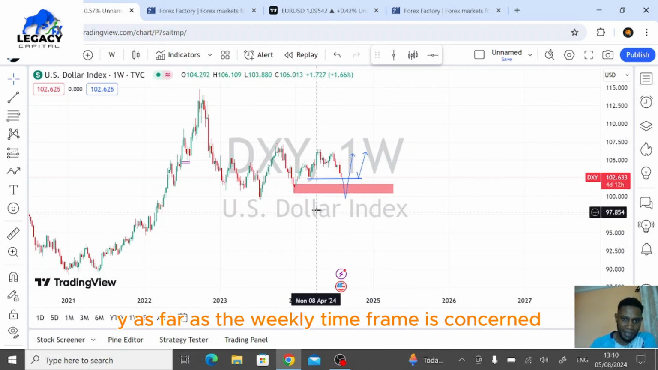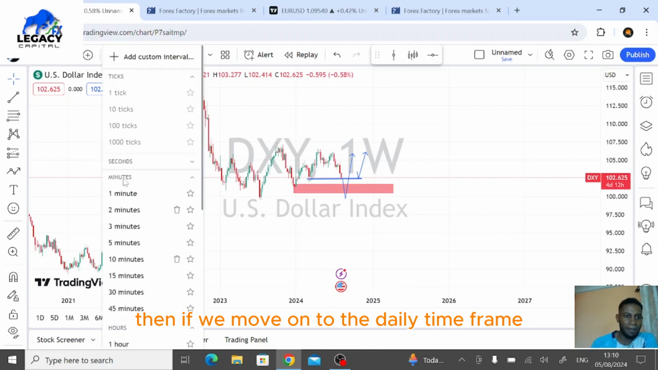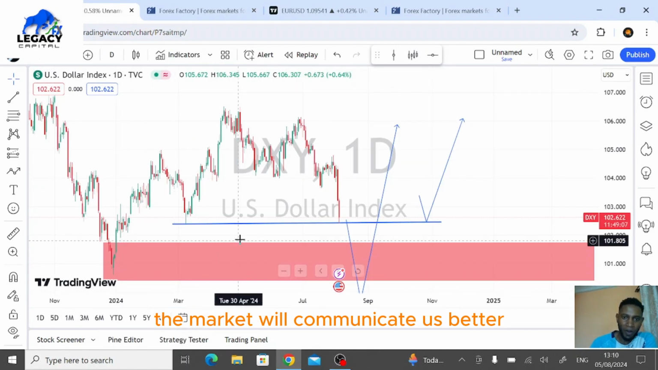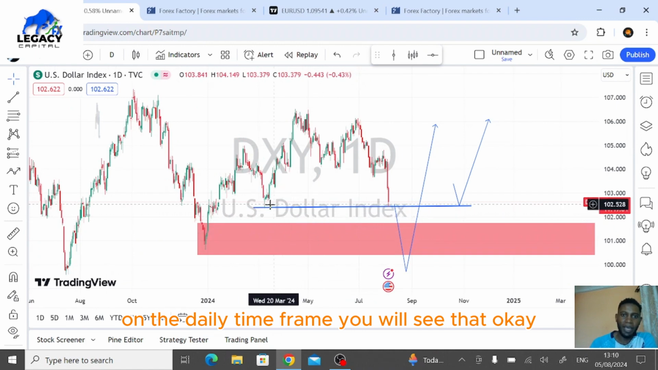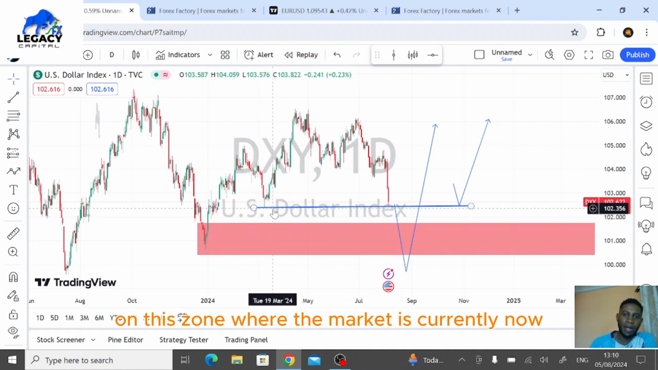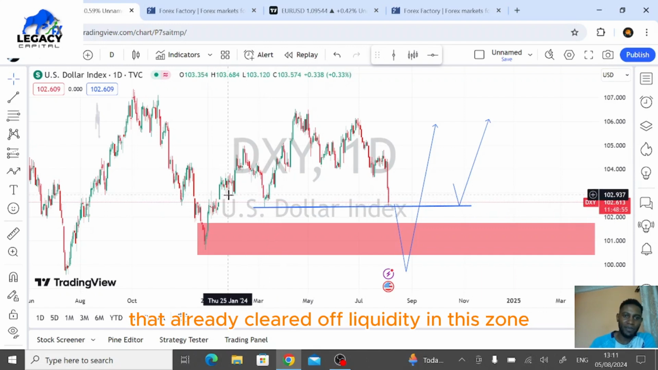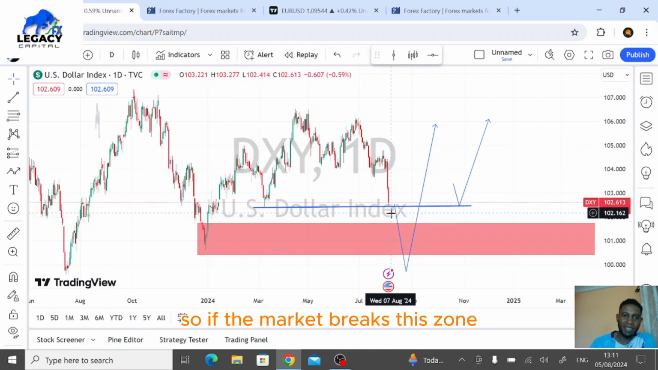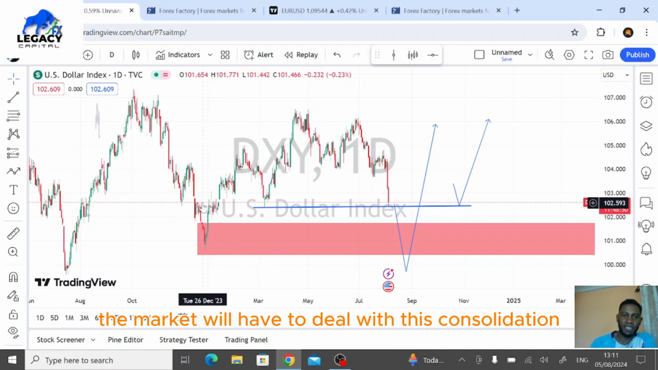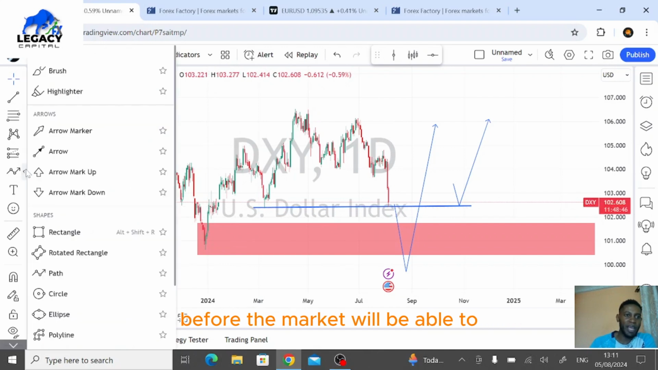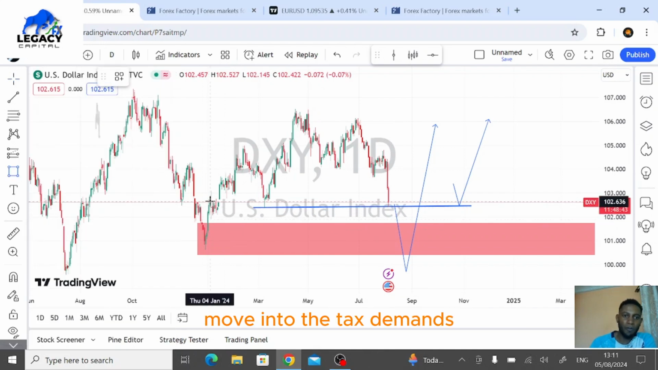Then if we move on to the daily time frame, I think on the daily time frame the market will communicate with us better. On the daily time frame, you will see that on this zone where the market is currently now, the zone has actually acted as a key demand zone that already cleared off liquidity in this zone. So if the market breaks this zone, the market will have to deal with this consolidation we are having here, before the market will be able to move into the next demand zone.